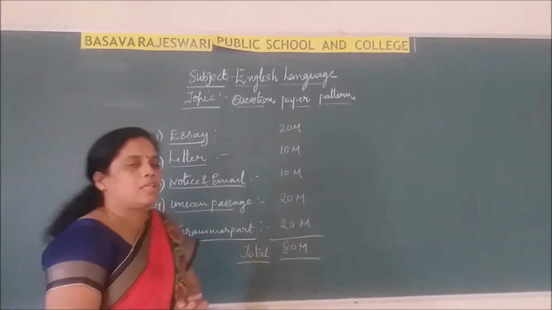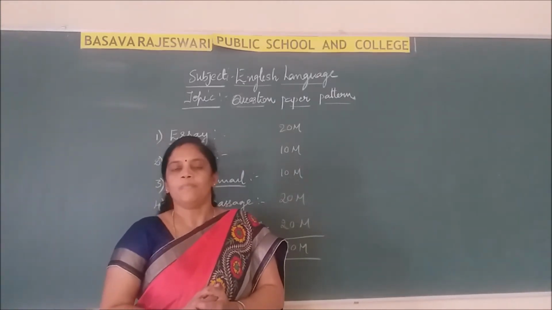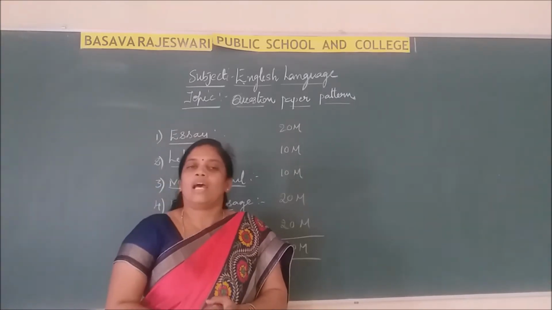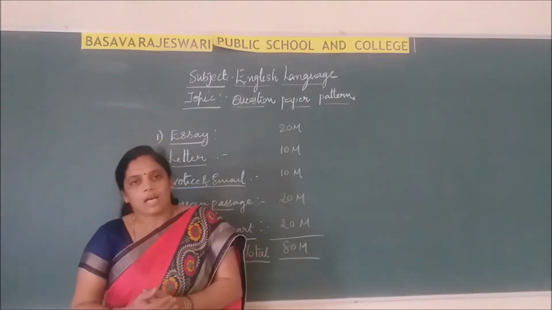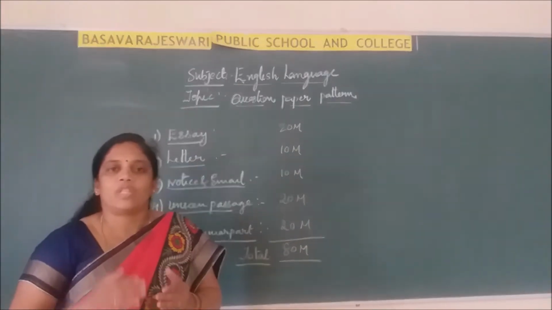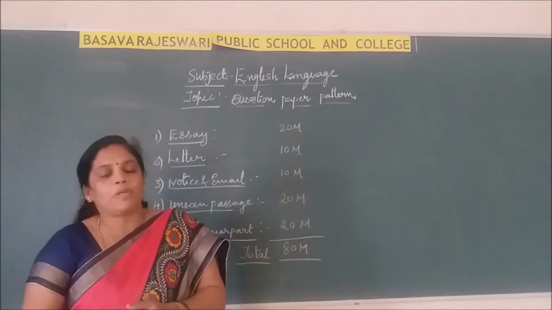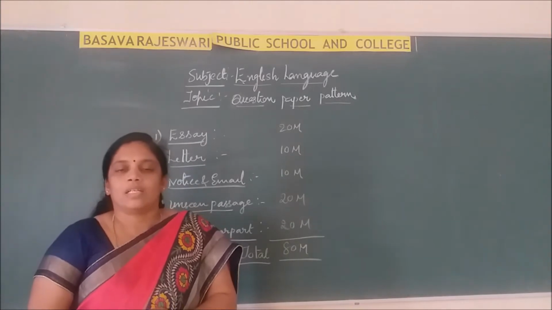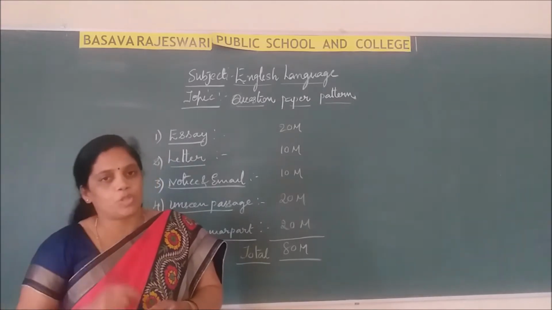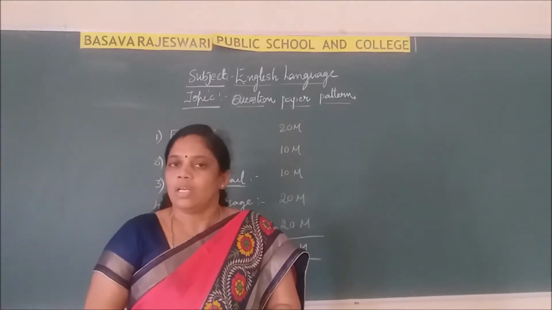First, question number 1 contains essays, that is, compositions. They will ask 5 topics, different types of essays: narrative, maybe descriptive, or otherwise argumentative, and picture composition. Each topic will be different. You have to read the questions thoroughly and properly first. Then choose the topic where you will get points, ideas and views to write. Choose that essay, and just for 1-2-3 minutes recall the points in your mind. Then start to write.